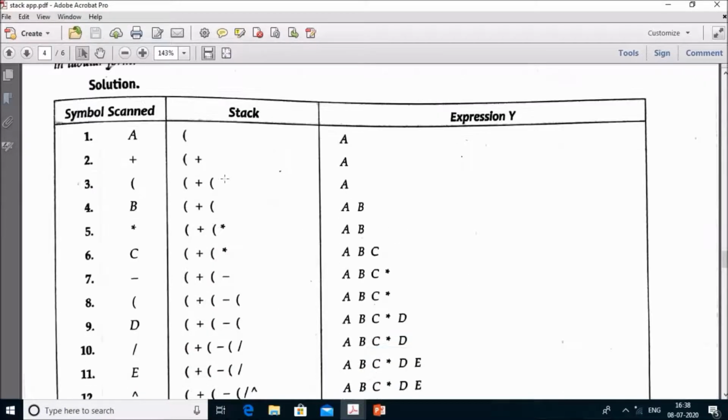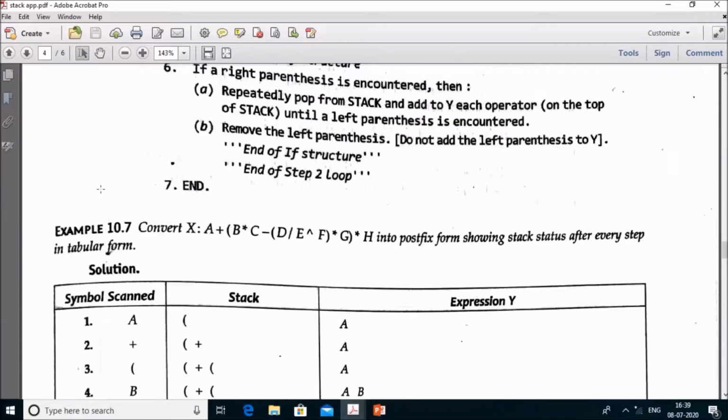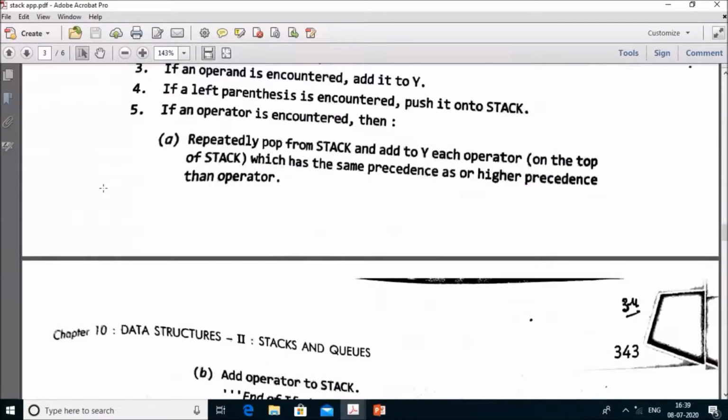Now you have read minus, but you can't push minus onto the stack directly. You will go through the step number 5. If an operator is encountered, you have to pop from the stack. Which element do you pop from the stack?